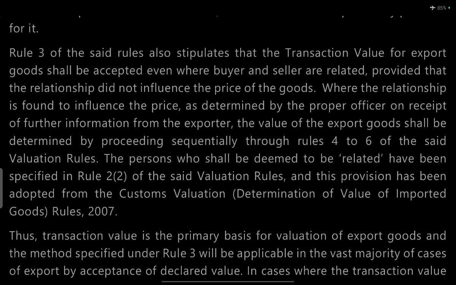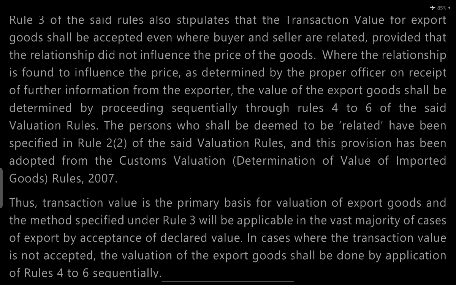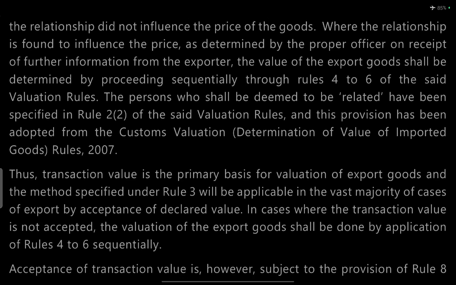Rule 3 says that the transaction value for exported goods shall be accepted even if the buyer and seller are related, provided that the relationship did not influence the price of the goods. But if the relationship is found to influence the price, and the proper officer determines so on receipt of further information from the exporter, the value of exported goods shall be determined by proceeding sequentially from Rule 4 onwards. The persons who shall be deemed to be related have been specified in Sub-rule 2 of the said valuation rules, adopted from the Customs Valuation rules for determining the value of imported goods.